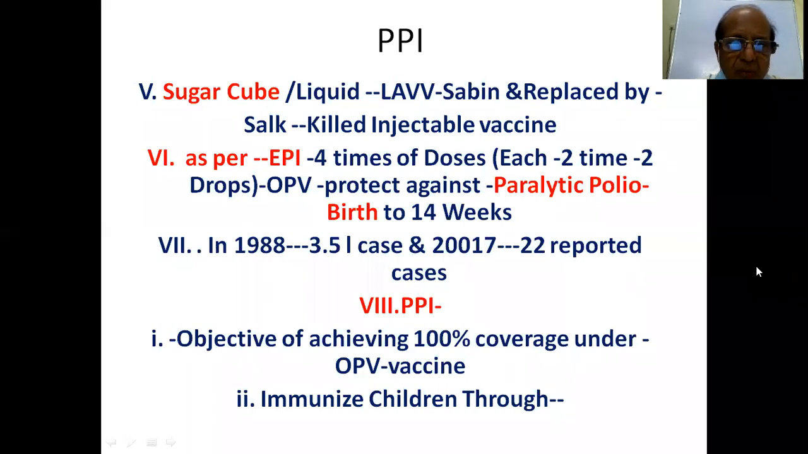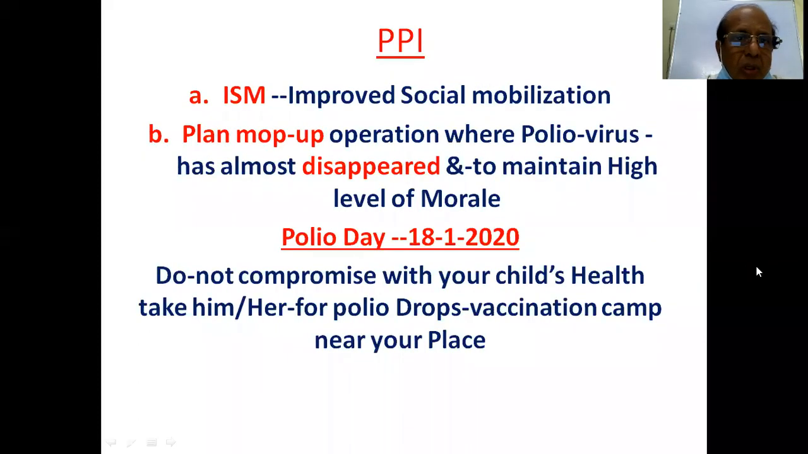In 1988, 3.51 cases. In 2017, 22 reported cases. And the objective is achieving 100% coverage under OPV vaccine, PPI, and immunizing children through improved social mobilization, planned mop-up operations where polio virus has almost disappeared, to maintain a high level of morale in the community. Polio day. Do not compromise with your child's health. Take home, head for polio drops. Vaccination camp near your place.